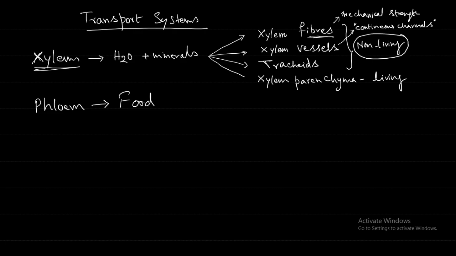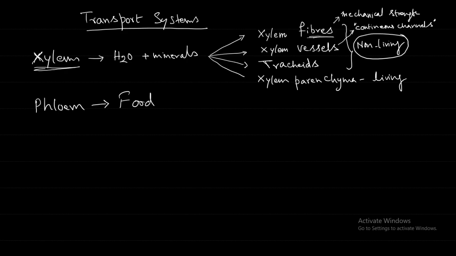So this xylem vessel forms like a continuous network. When you say xylem vessel, it is a tissue, and a tissue is made up of many cells. So here the xylem tissue is made up of many vessels. All these cells are joined one after the other, and in between them there is a lot of space that will allow the water to pass through continuously. So that is why we are telling that it is a continuous channel.